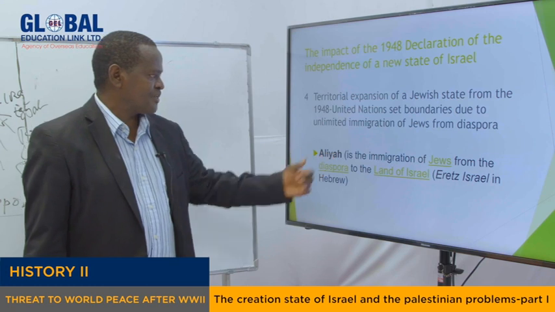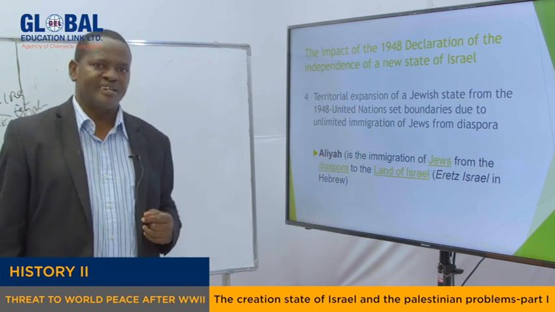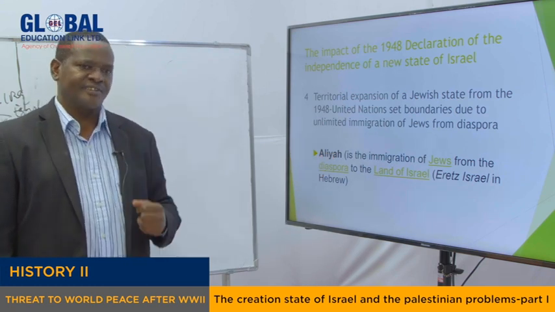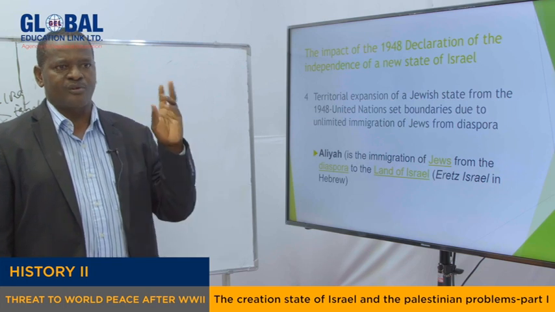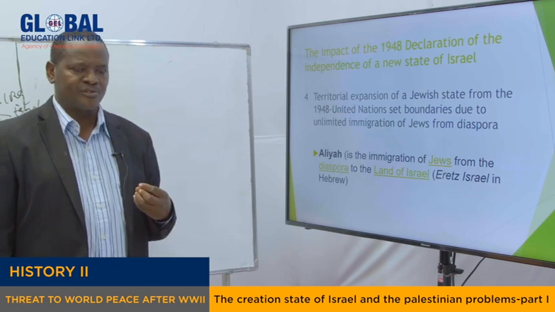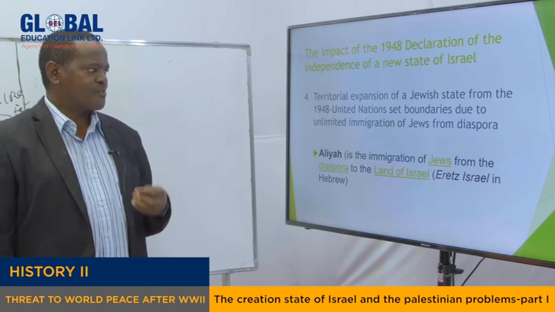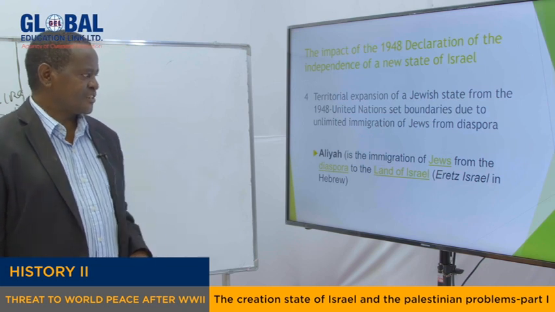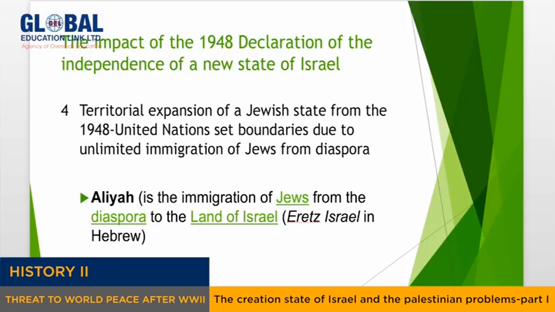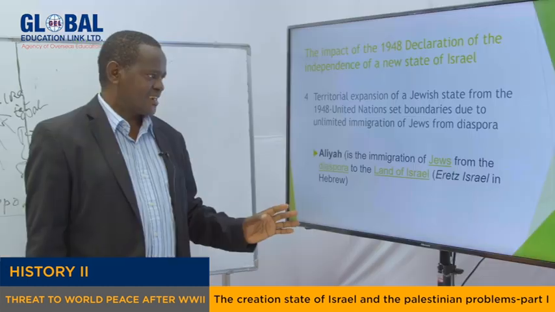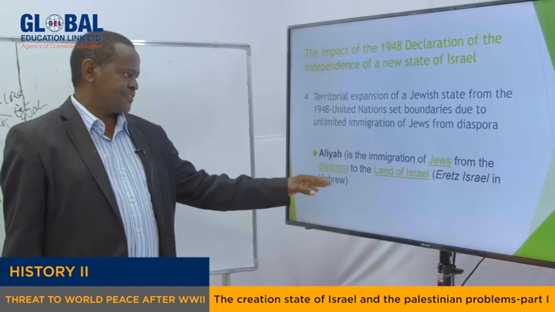This was caused by the policy which you explained earlier, the policy of Zionism, which allows everyone who lives anywhere in the world to come back to live in Israel, provided he is Jewish in origin. This is explained by the Jews in what is called the Aliyah. Aliyah is the immigration of Jews from the diaspora to the land of Israel. And the Jews call it Eretz Israel, which is in Hebrew.